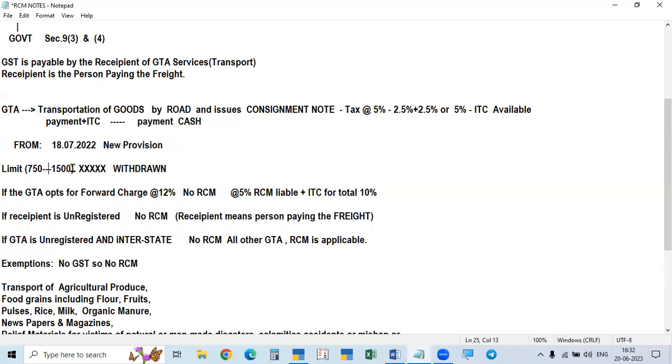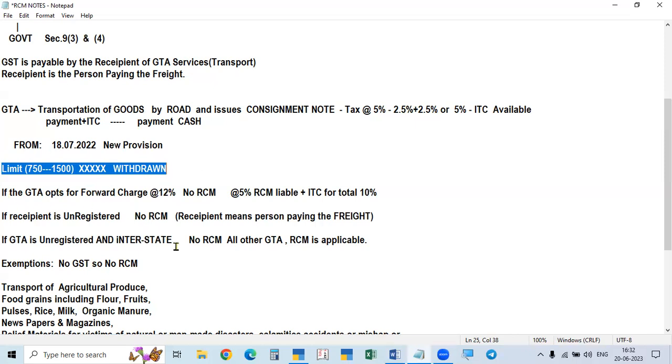In that case, it is 1,500 rupees. So these were the limits. But now, from 18/7/2022, that is, July 18th last year onwards, these limits were withdrawn. There is no limit. Even if you send 10 rupees, you have to pay RCM. That's it. There is no exemption limit now.